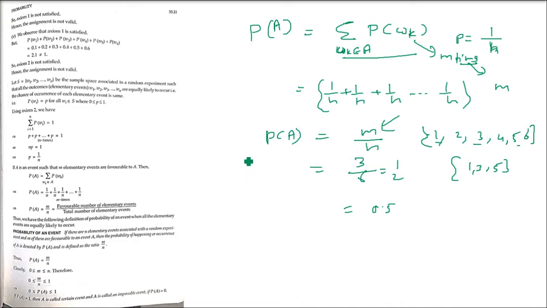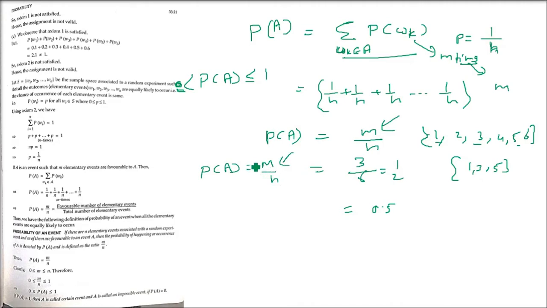How to prove this? We can prove this also. If there are n elementary events associated with a random experiment and m of them are favorable to an event A, then the probability of happening or occurrence of A is denoted by P(A), which is defined by the ratio m by n. I am saying it is between 0 and 1.